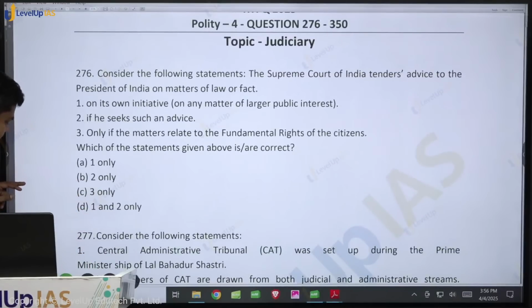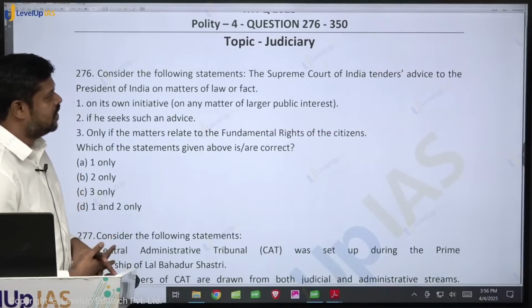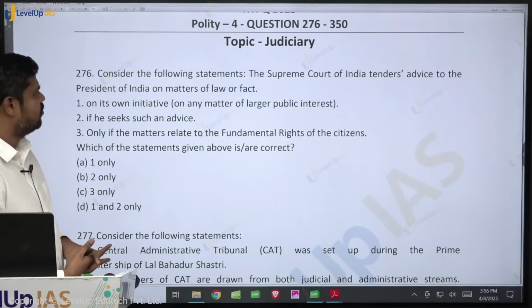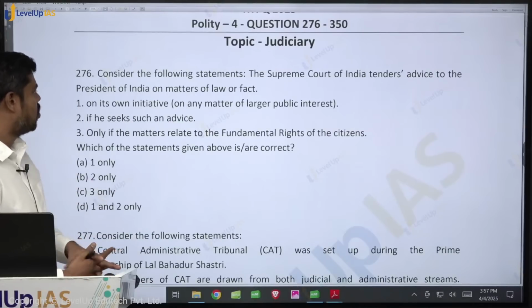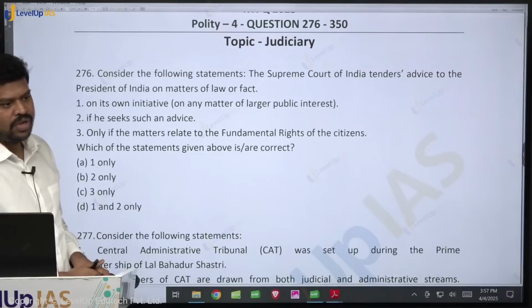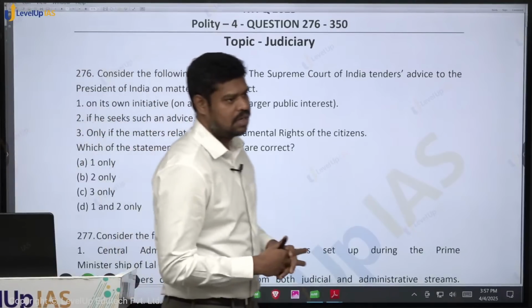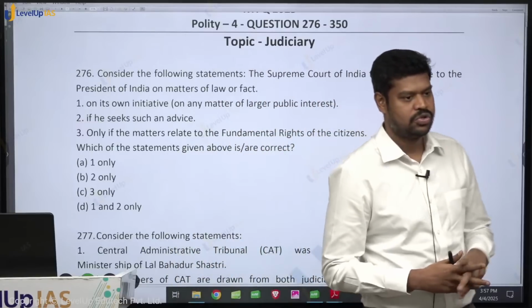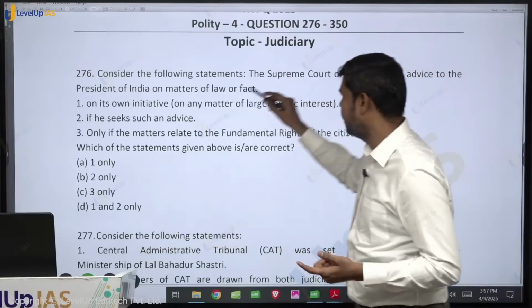Consider the following statements. The Supreme Court of India tenders advice to the President of India on matters of law or fact on its own initiative. Is it true? First of all, tell me under which article the Supreme Court will tender the advice? Article 143 of the Constitution. And who can seek this advice? The President of India can seek this advice.